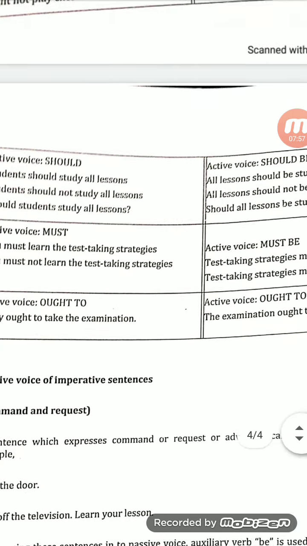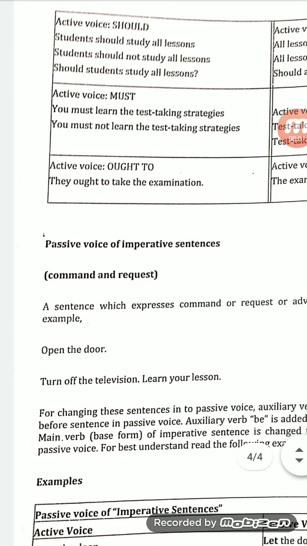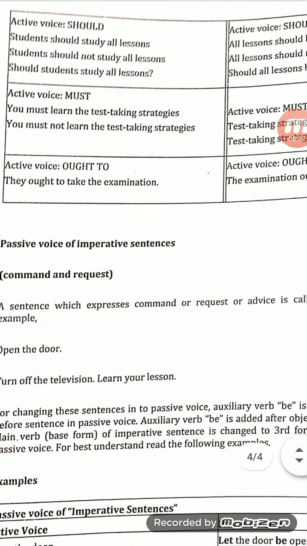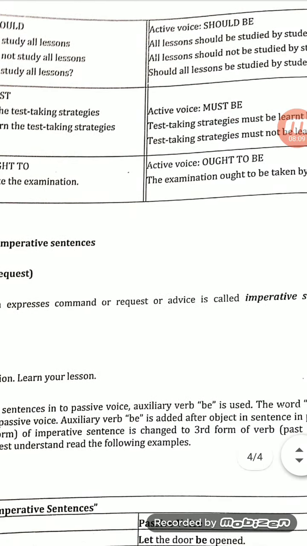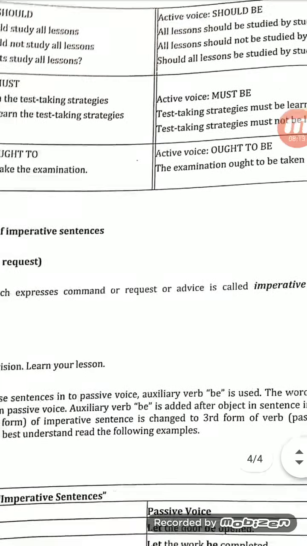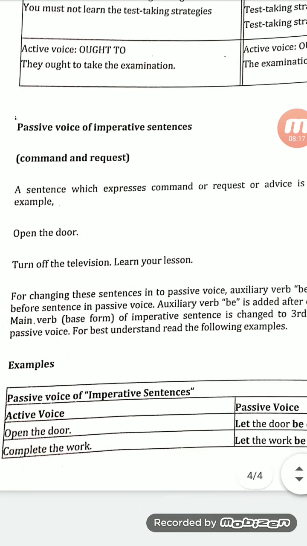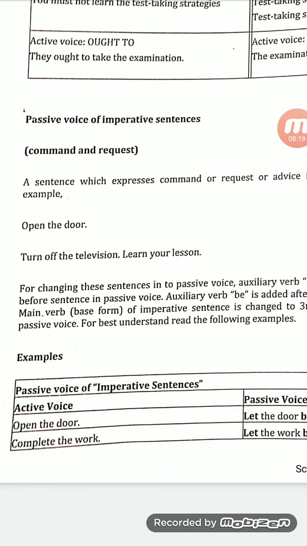Clear? Then passive voice of imperative sentences. You know what imperative sentences are: a sentence which expresses a command, request or advice is called an imperative sentence. Sometimes we want to give an order, like open the door.